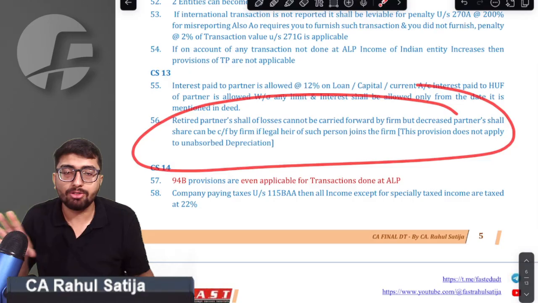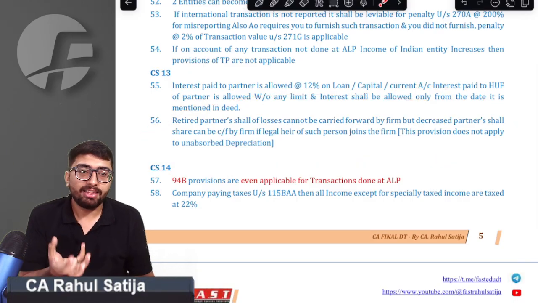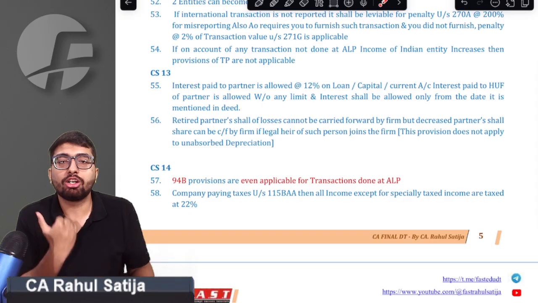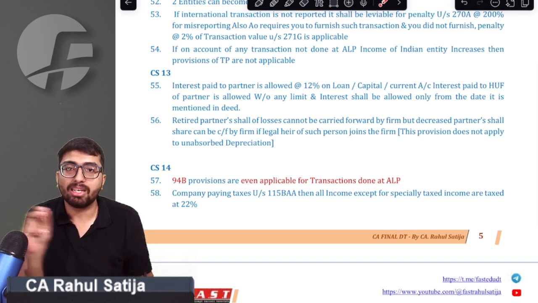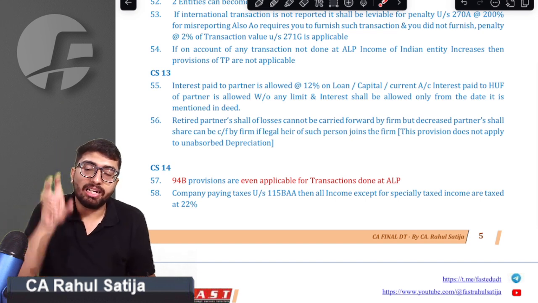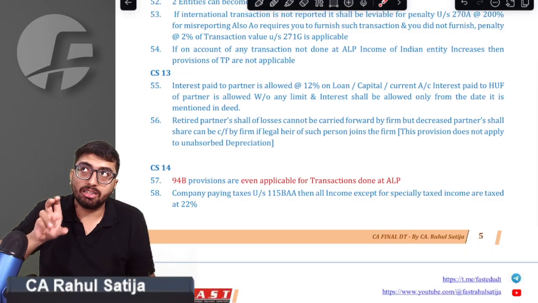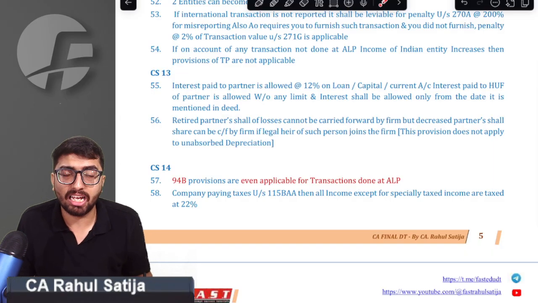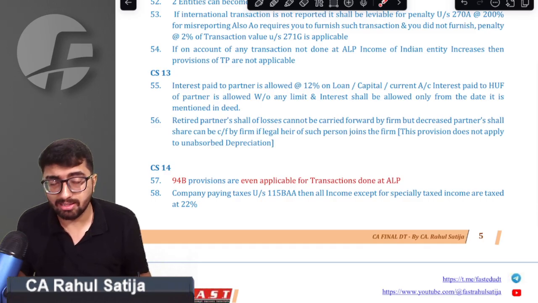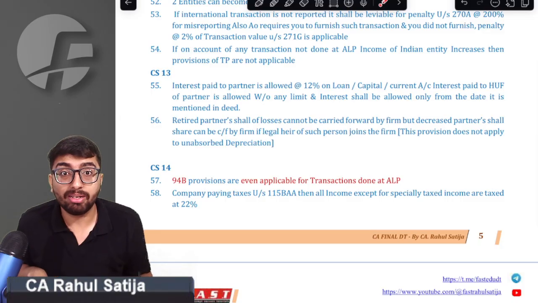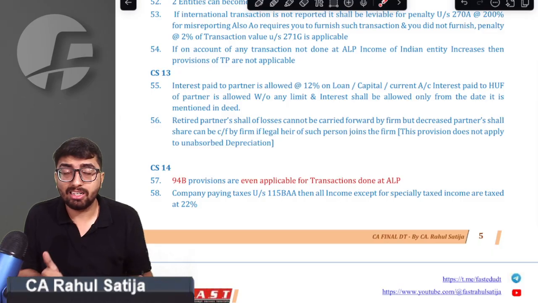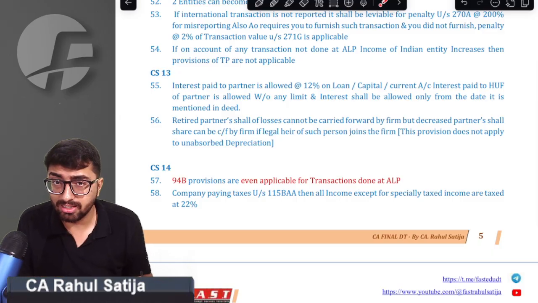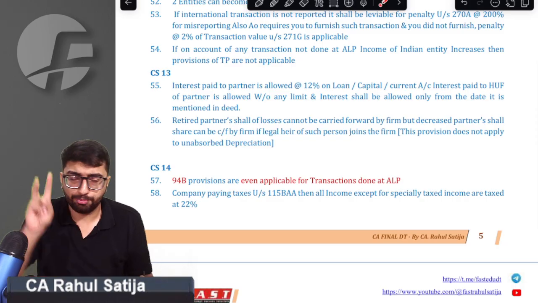Sir, whenever there happens to be a retirement in the case of a partnership firm, whatever the retired partner's share of losses is, the firm cannot carry forward that. Sir, similarly, in case of death, the deceased partner's share cannot be carried forward. But here is the catch. If a partner is deceased and his legal heir continues the business, in that case, sir, their share of losses can be carried forward by the partnership firm.